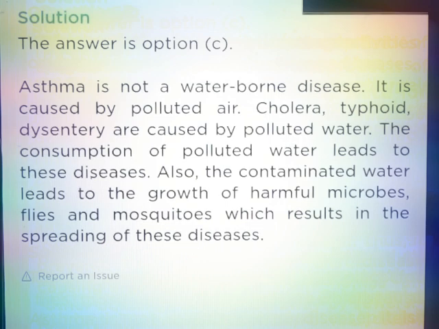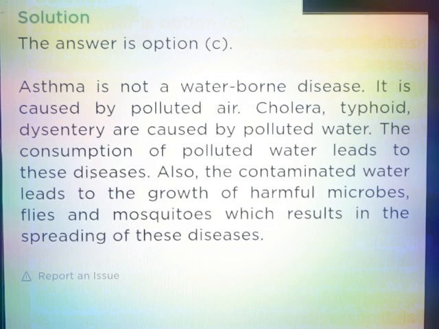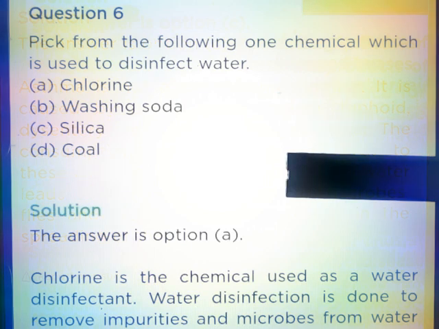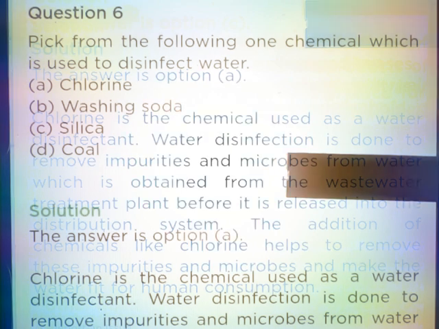Also, the contaminated water leads to the growth of harmful microbes, flies and mosquitoes, which results in the spreading of these diseases. Question number 6. Pick from the following one chemical which is used to disinfect water. Answer, part A. Chlorine. Chlorine is the chemical used as a water disinfectant.